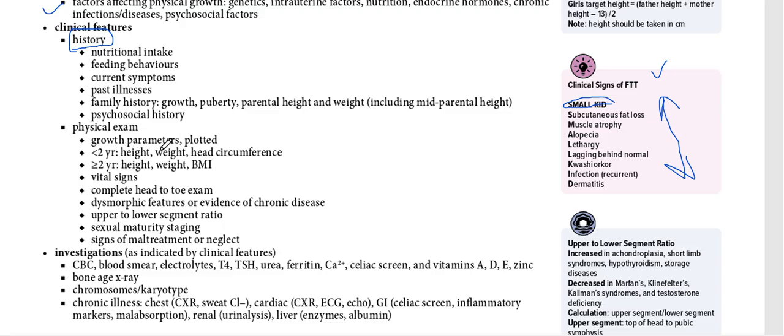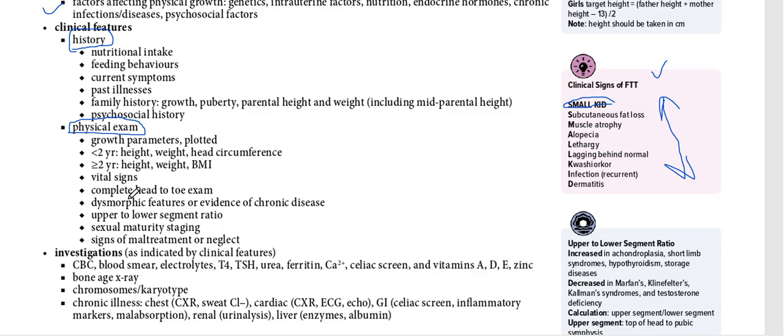Then physical examination includes the growth parameters. We have to check the weight and height of the child and plot it on the growth chart. In children less than 2 years we check three things: height, weight, and head circumference. If the child is 2 years or older, we check height, weight, and BMI.